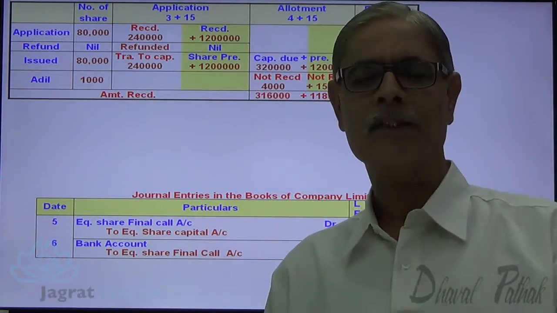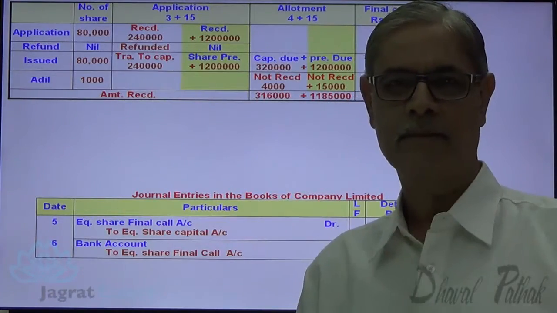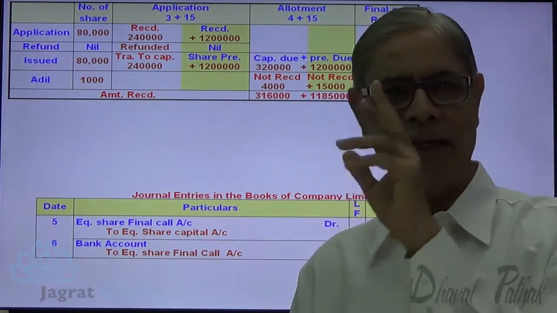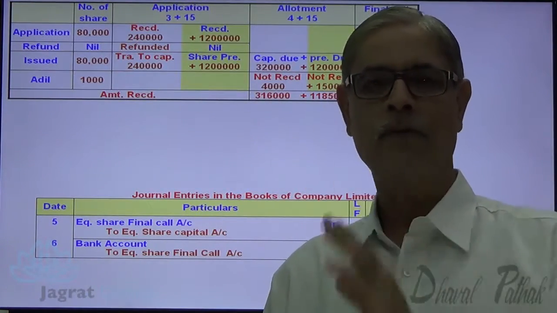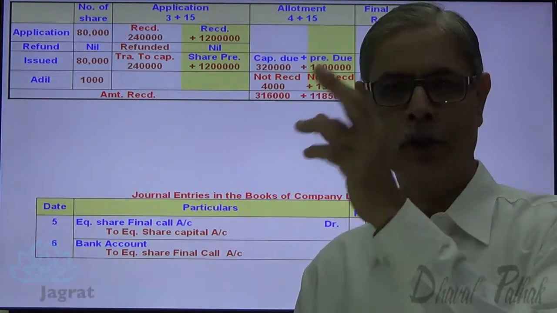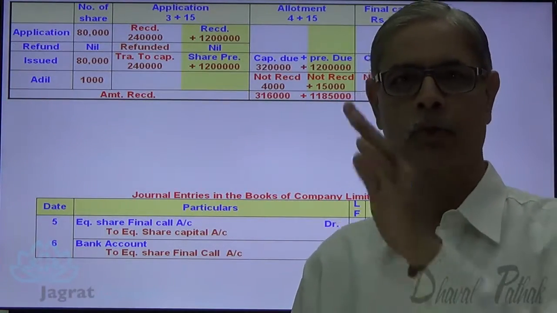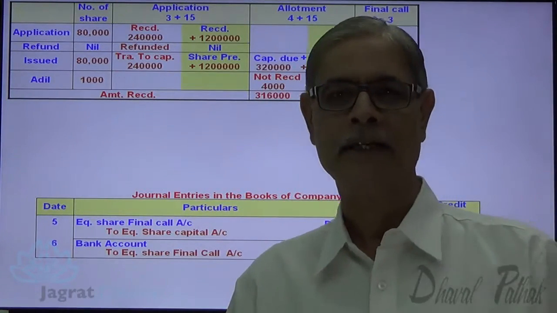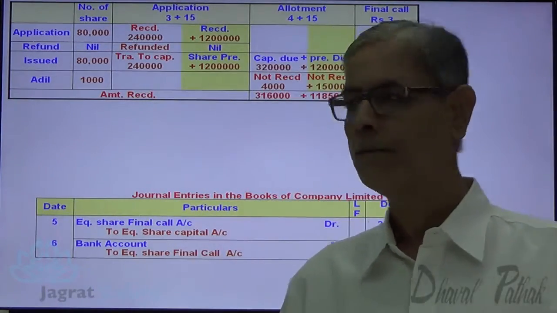That debit balance of final call account, that is the amount not received, will not be recovered any time in future if these shares are forfeited. So at the time of forfeiture, this amount gets not recoverable forever. So that debit balance should be squared off, should be nullified. So share final call account has to be credited with this 3,000 rupees at the time of forfeiture entry.